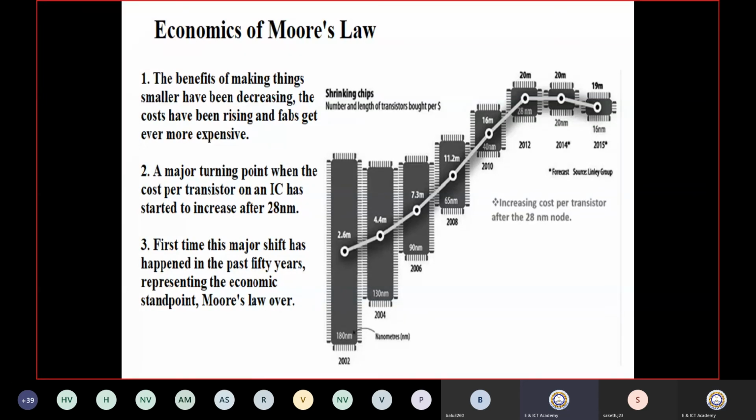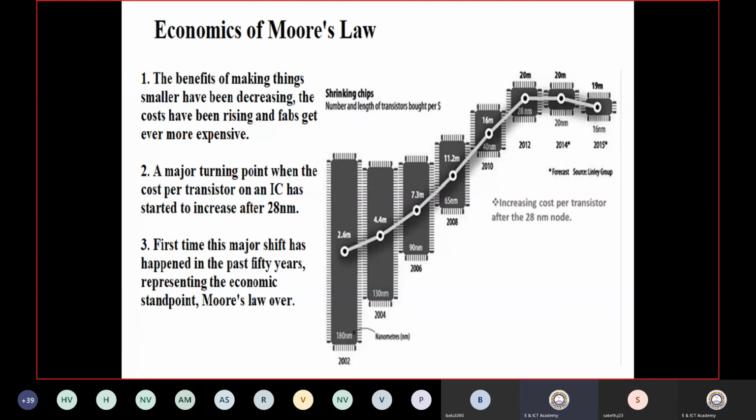This shows the future generations of various technologies, especially related to CMOS, because all those processors we use in our mobile phones and desktops are based on CMOS technology only. That's why it became very important to learn CMOS technology.